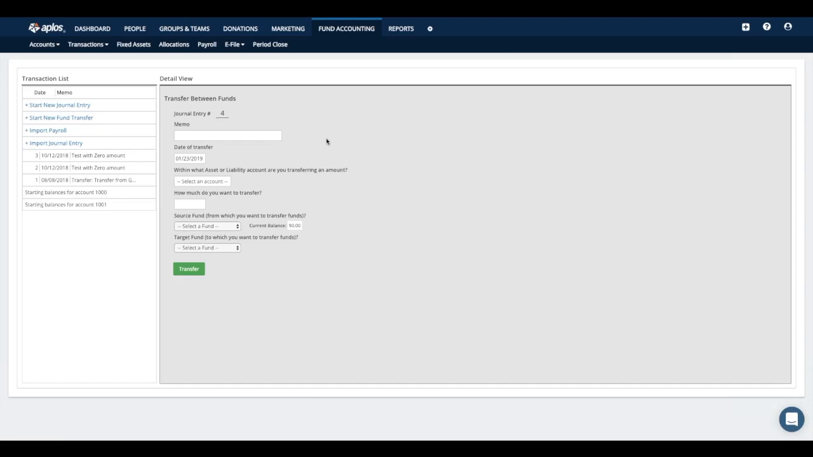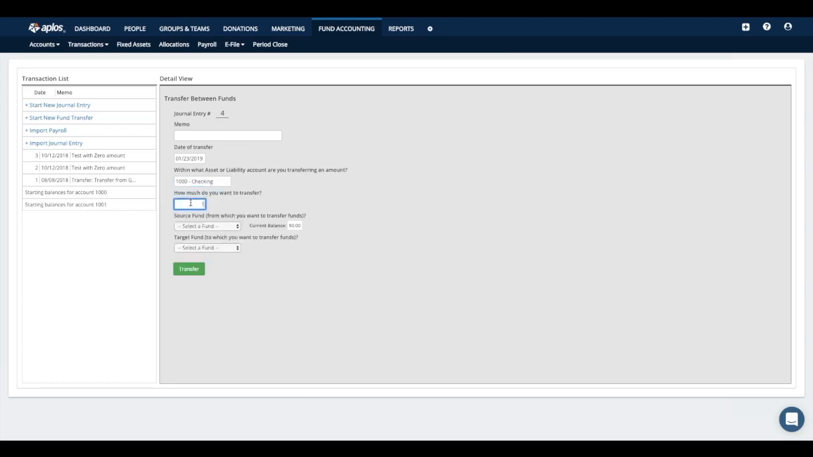So this would be a situation where, for example, for me, if within my checking account, I wanted to reallocate money from my general fund to some type of restricted fund that I have, this would be the area that I could go to make that kind of movement happen. So from here, I would put in the memo, the date of my transfer, within what asset or liability account is the transfer happening within. So in this case, we could say our checking account.